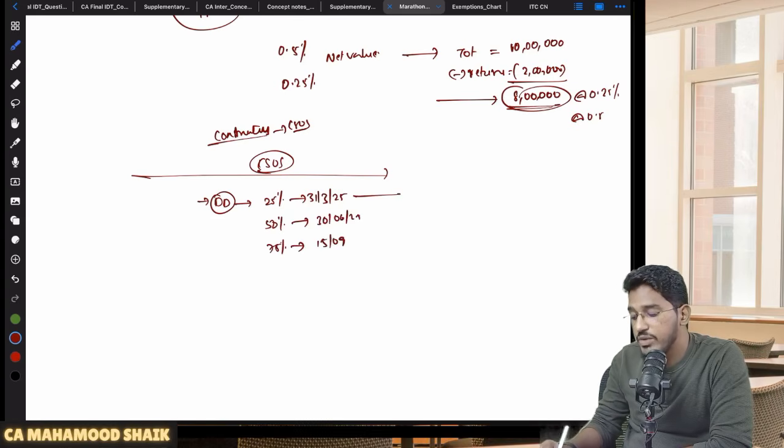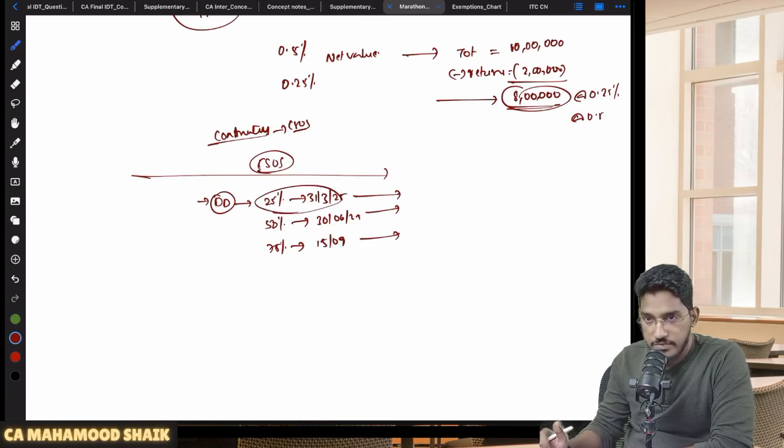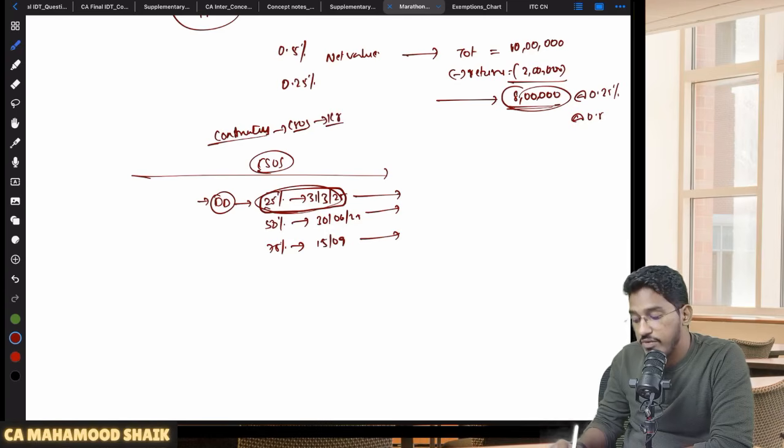So like that, if the due dates are clearly ascertainable, on or before that due date, for that respective portion you have to give the invoice. Let us say for example, the entire contract value is 1 crore, and 25% payment I have to make on or before 31st of March 2025. So for 25 lakh rupees, I am required to generate the invoice on or before 31st of March 2025.